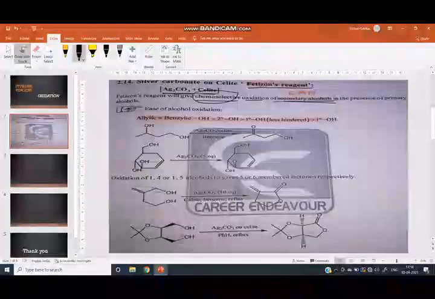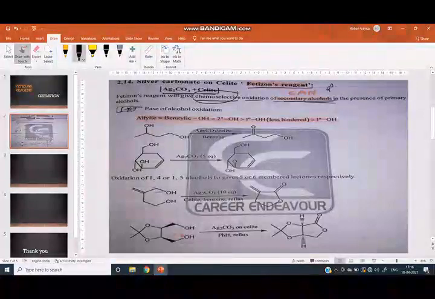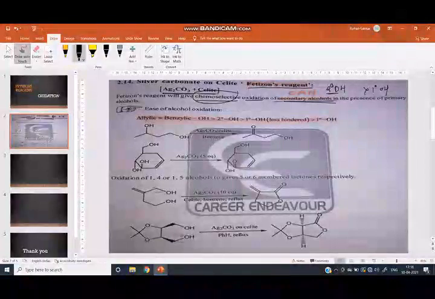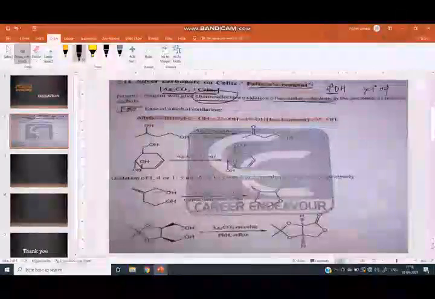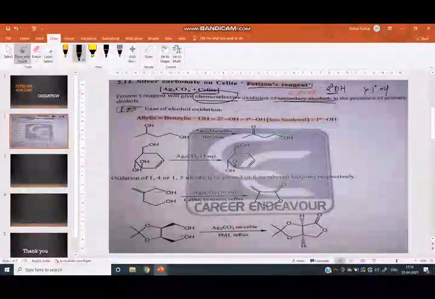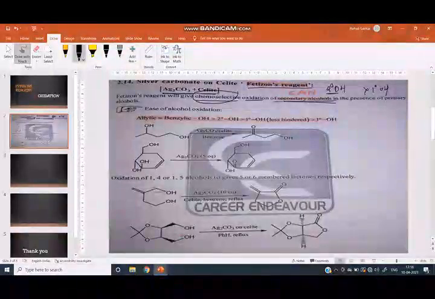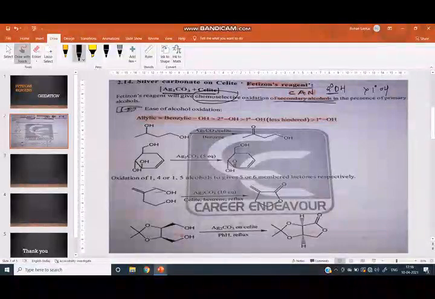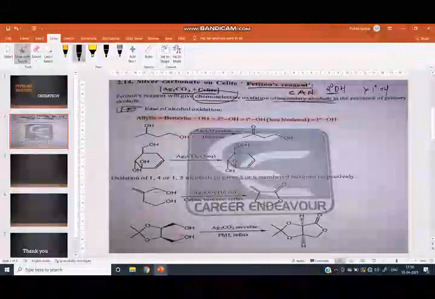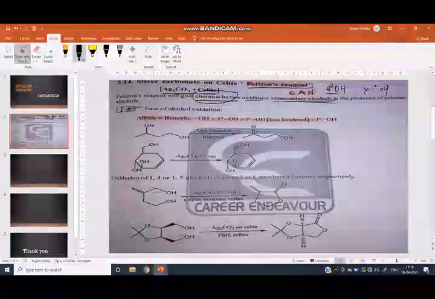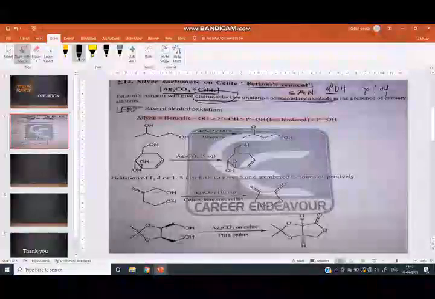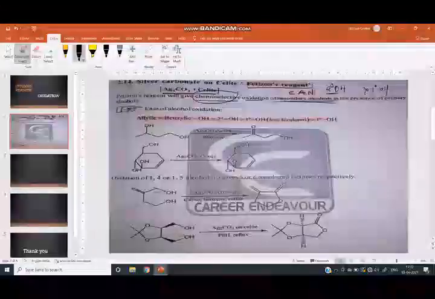What is meant by chemoselective? It oxidizes secondary alcohol in presence of primary alcohol. It's called chemoselective. If there is primary alcohol and secondary alcohol present, then Fetizon's reagent oxidizes secondary alcohol first. And another reagent is CAN, that means ceric ammonium nitrate. Here is the trick. The Fetizon's reagent also oxidizes secondary alcohol, and CAN also oxidizes secondary alcohol in the presence of the primary alcohol. Means the role of Fetizon's reagent and ceric ammonium nitrate, that is CAN, is the same.